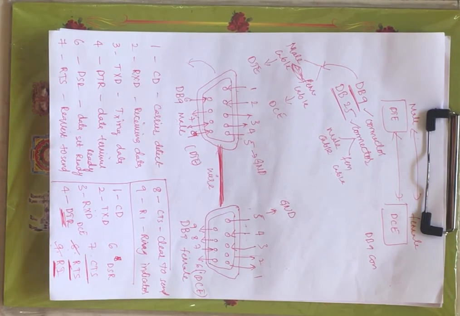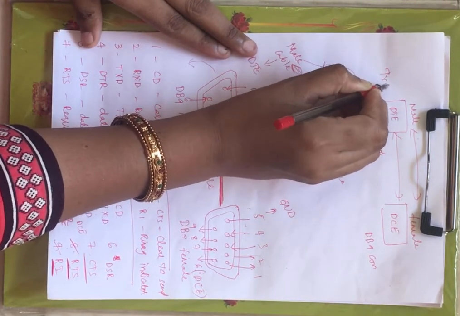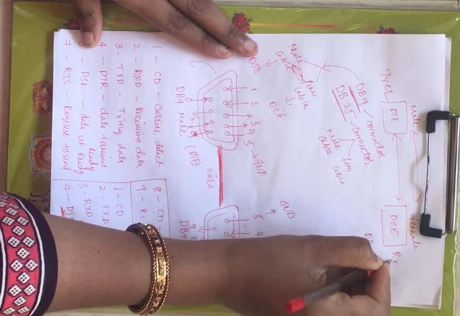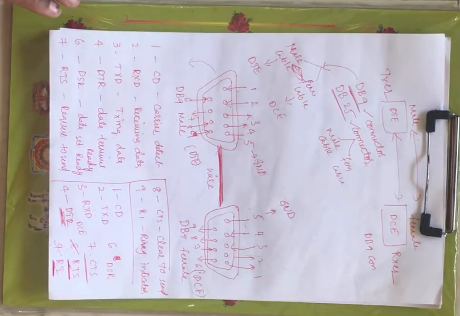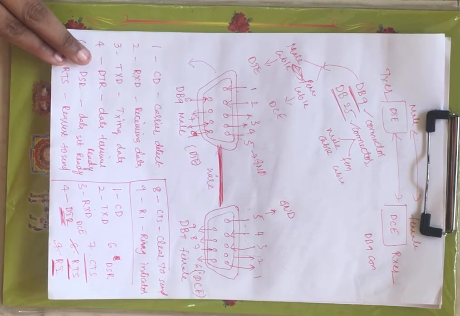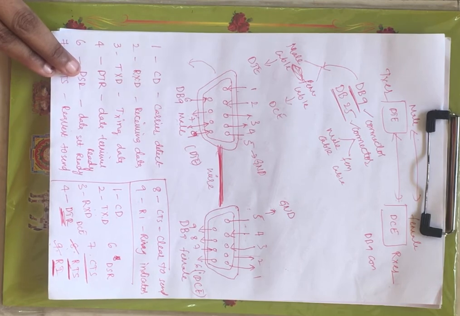Now before going to the working of RS232, let me briefly explain again, right? Now the transmitter under RS232 is defined as DTE, data transmission equipment, and the receiver under RS232 is defined as DCE, that is data communication equipment, right?